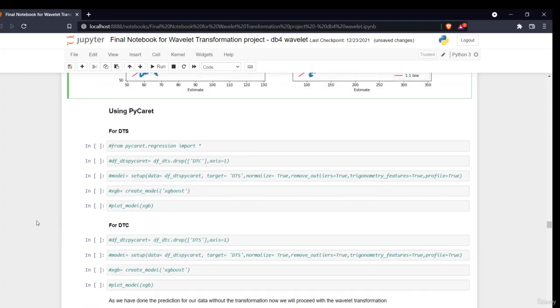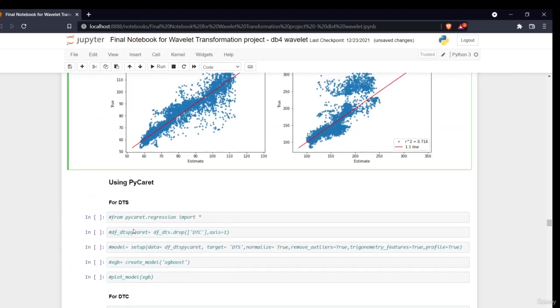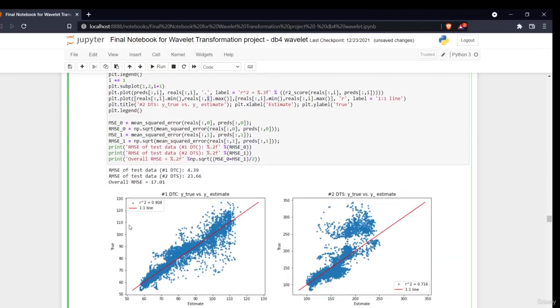You can also use the PyCaret library, which is an automated machine learning library. We will not be using it here because it is not very effective, and that is a whole other topic. For that, you can see the automated machine learning playlist. In that, you'll find all of these libraries and how to use them.